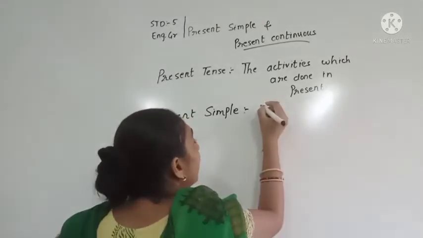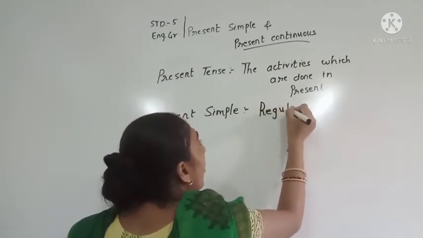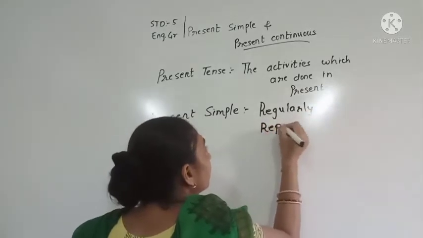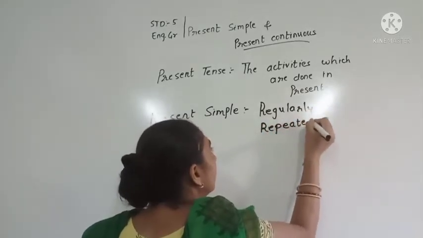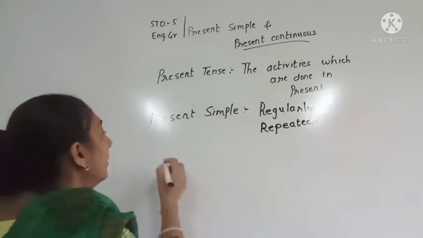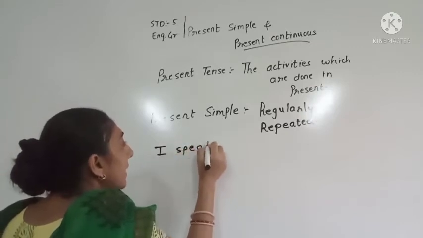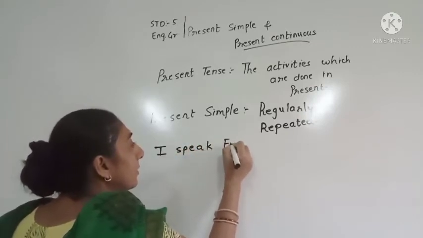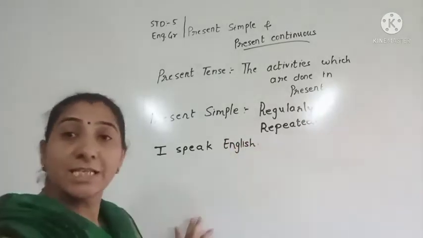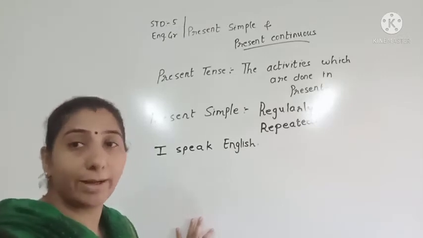The activities which are done regularly or repeated. For example, I speak English. Every day I speak English, so it is my regular activity.